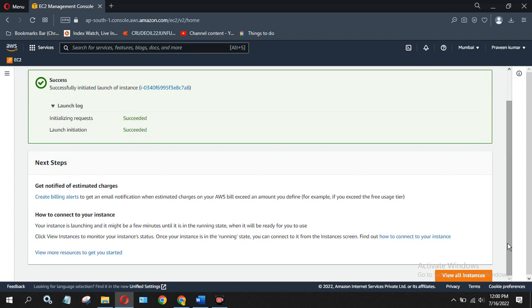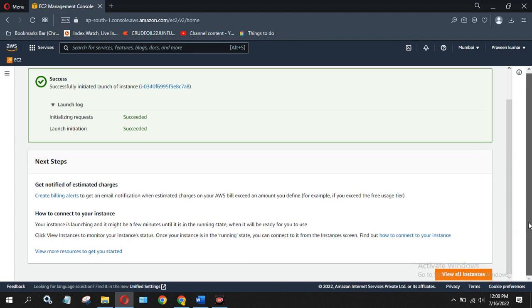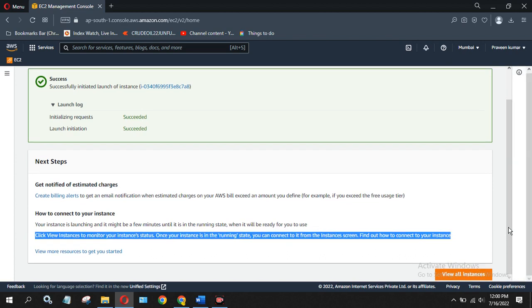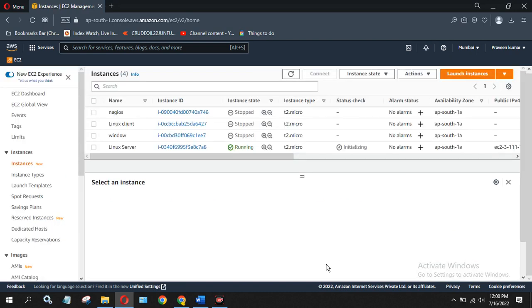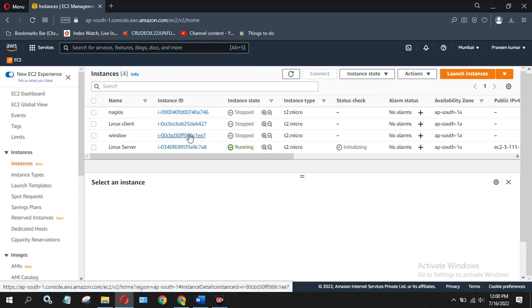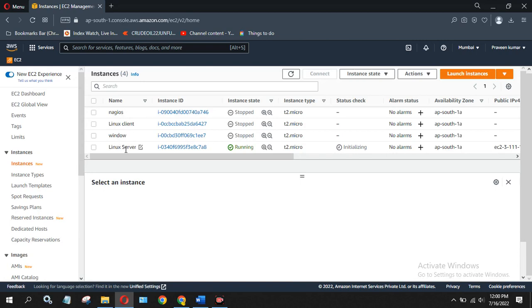Okay, come down. Once you come down, you can see there is an option. I'm not able to see that. Okay, click on this. So now you can see I have 3 systems available previously, and the new system which we have created, that is the Linux server.